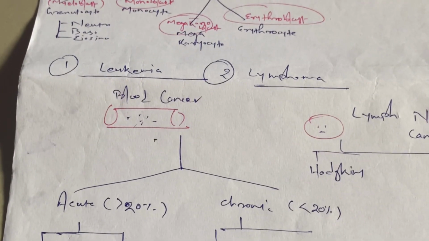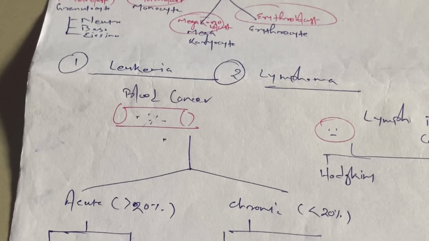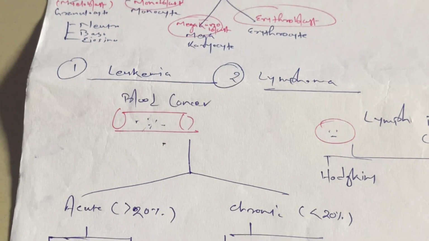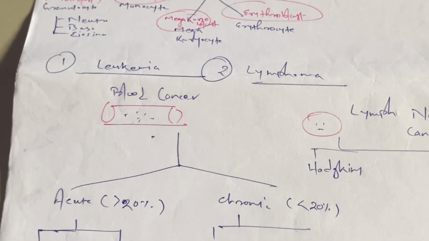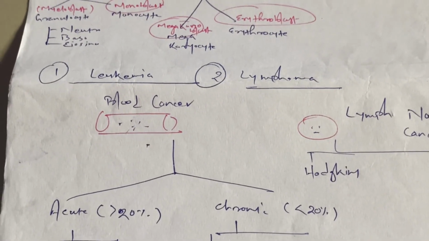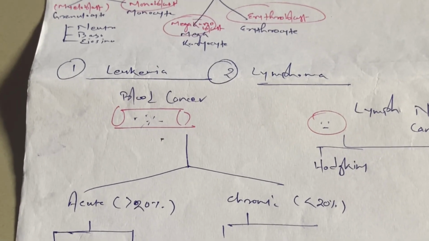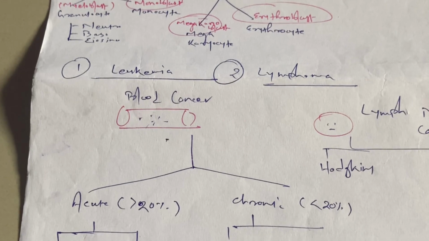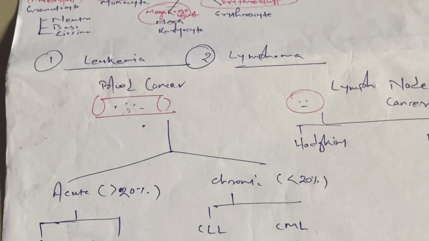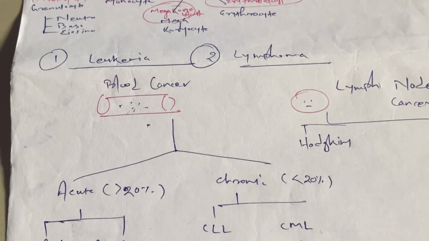What happens in the bone marrow? Every type of cell gets matured. They take time to mature. Then they come from the bone marrow to the peripheral blood vessels and circulate in the blood. In case of acute, there is a very small amount of time, but in chronic, they get much more time. So in acute, the number of blasts is more than 20%. In chronic, there are less than 20% blasts.